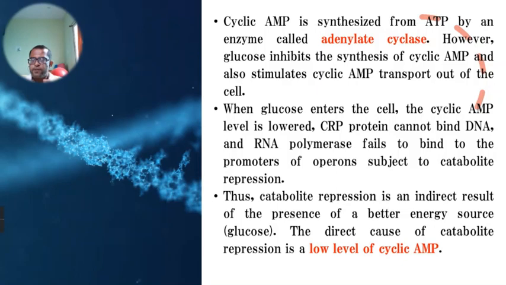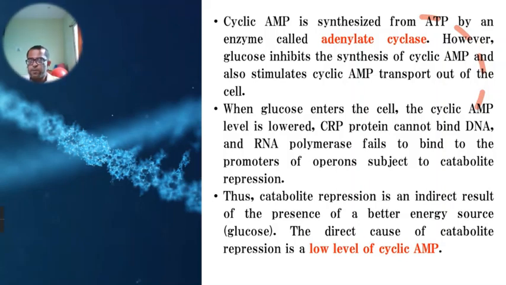The presence of glucose also enhances the transport of cyclic AMP from the cell cytoplasm to the outside of the cell. So the presence of glucose affects the production of cyclic AMP, and it also transports cyclic AMP out of the cell.